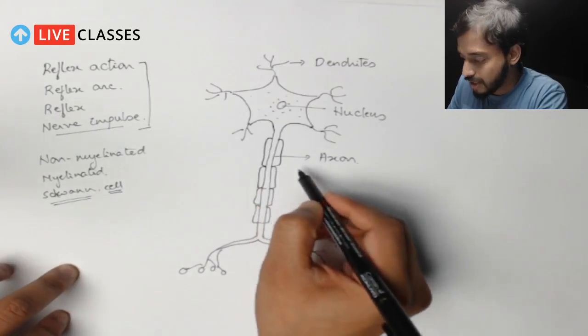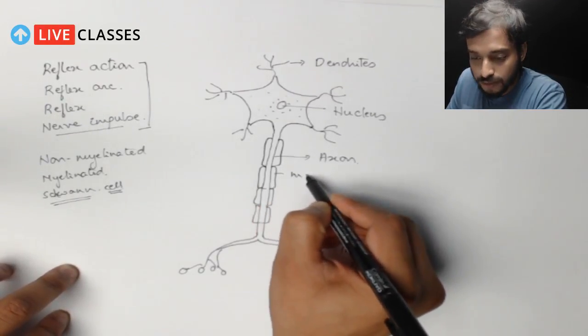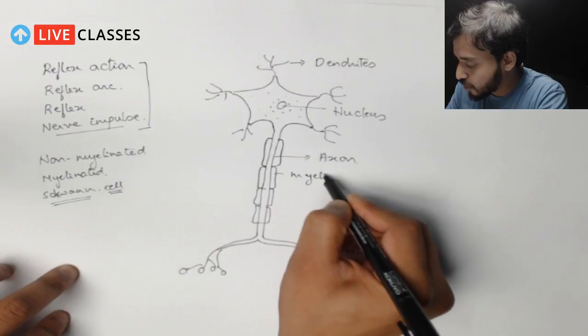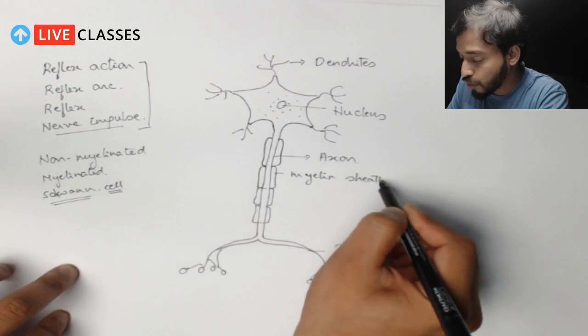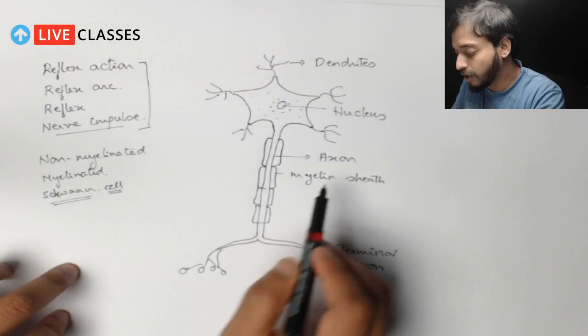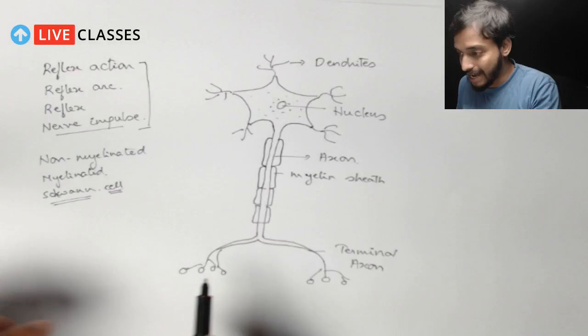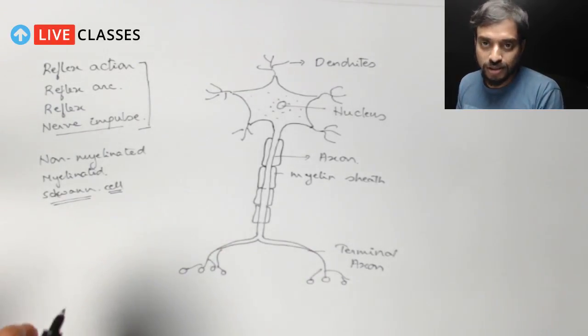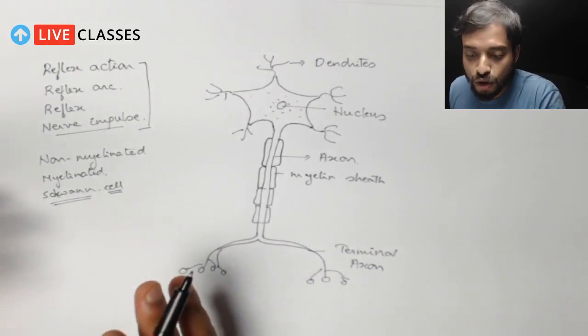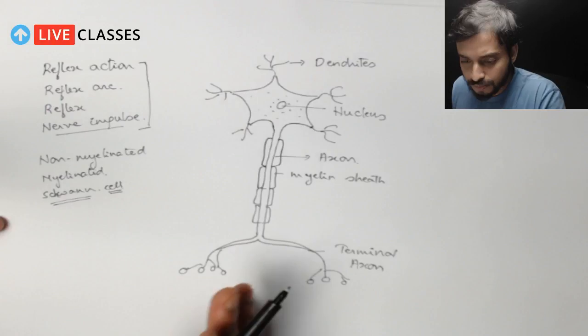So this is the myelin sheath, correct? I'm sure you know about this. The neurons which have this myelin sheath are known as myelinated neurons, whereas those which do not have these Schwann cell deposits are called non-myelinated neurons.